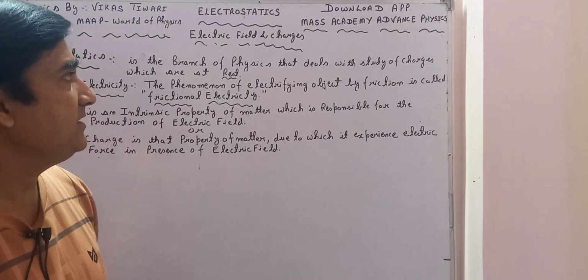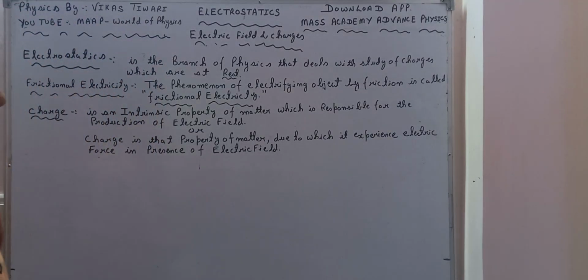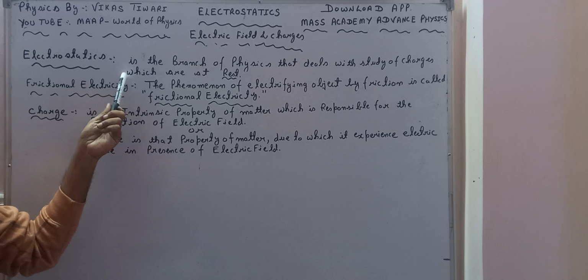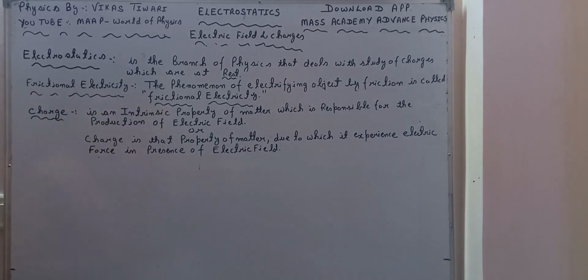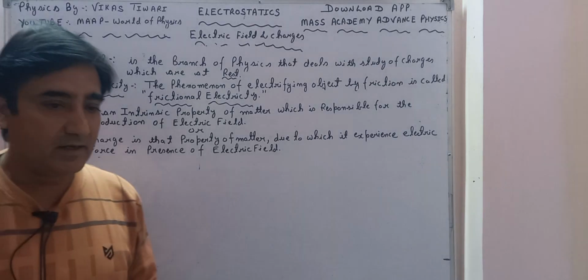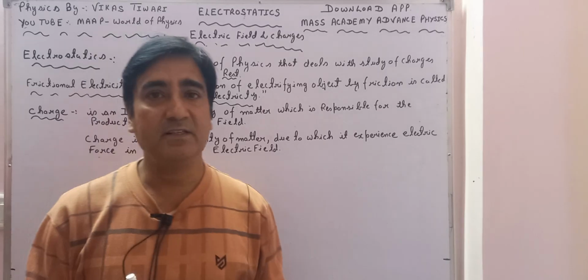So let us start with the basic definition of electrostatics. When we are talking of electrostatics, what is the definition? It is the branch of physics that deals with the study of charges which are at rest. Here I want to clarify that we will deal with the charges.